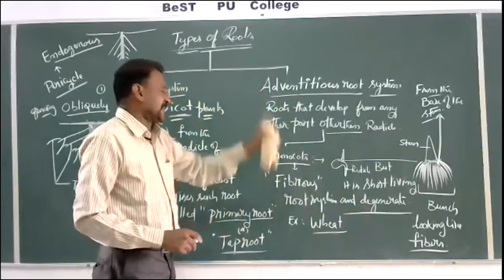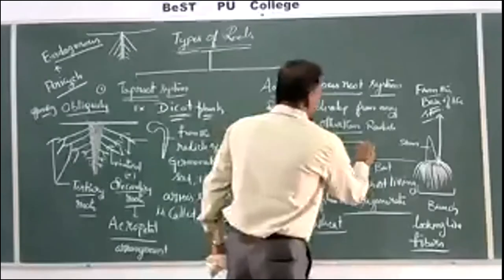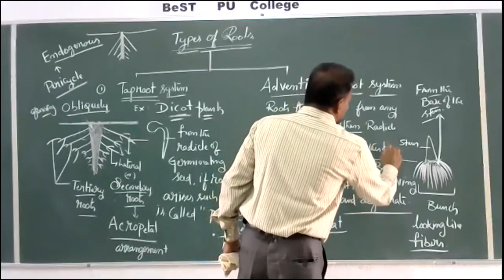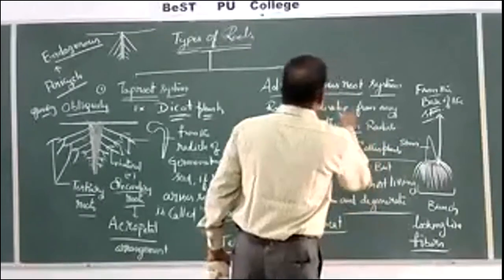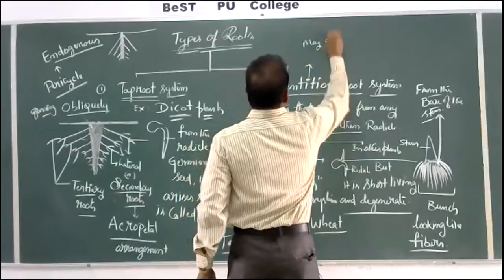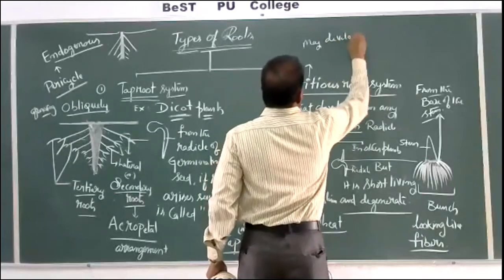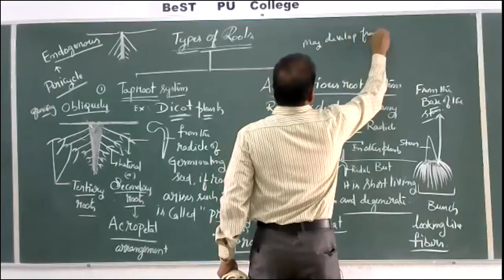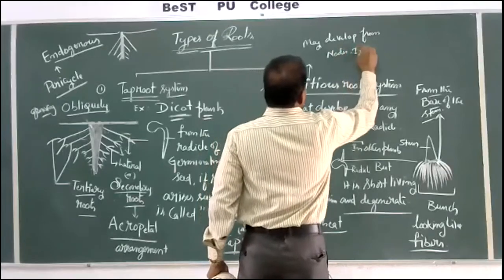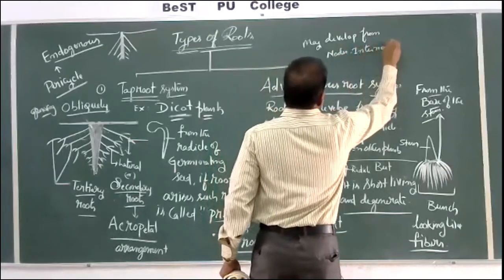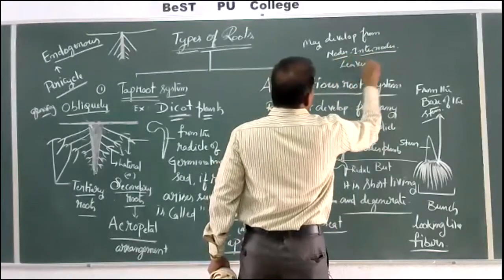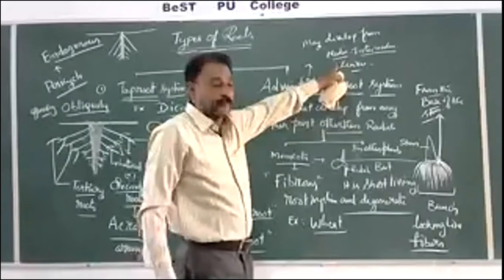Again, in other plants, adventitious roots may develop from nodes, internodes, leaves. So any part of the plant body,